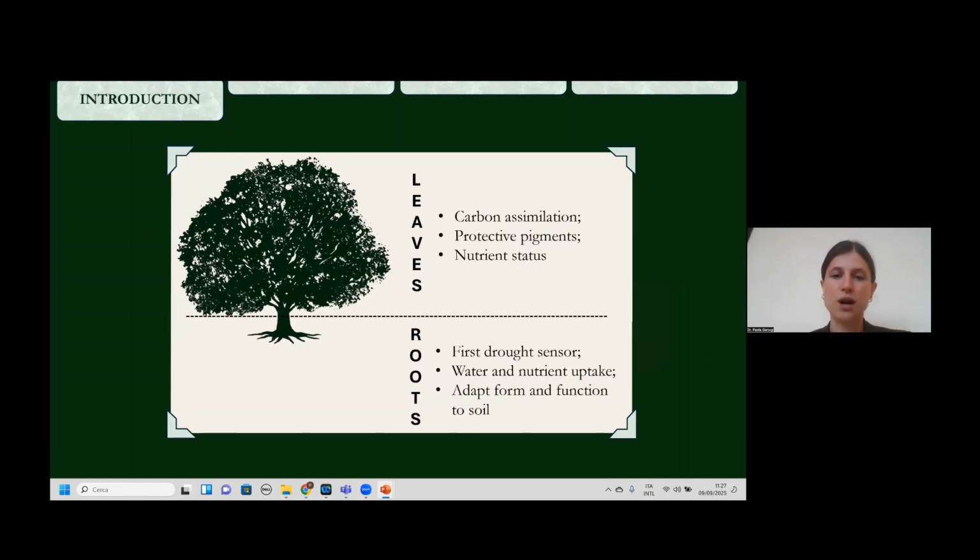While roots, which are in the soil, are the first drought sensor. They are responsible for both water and nutrient uptake, and they adapt form and function to soil. So only by combining all this information, we can obtain a global picture of drought stress response in plants.